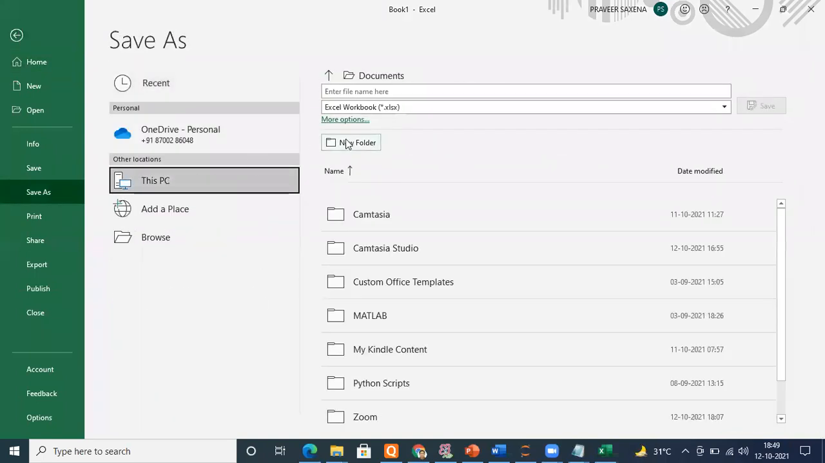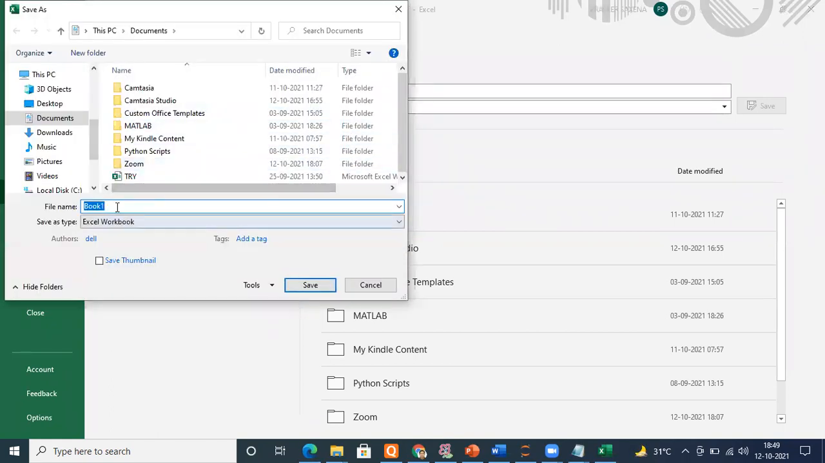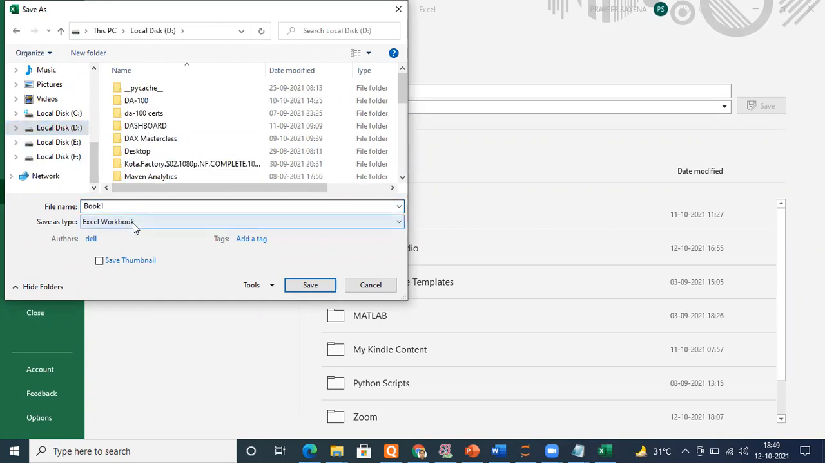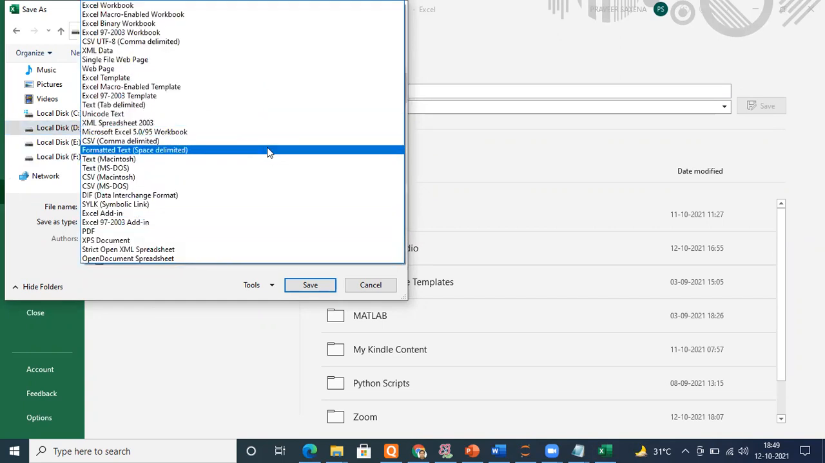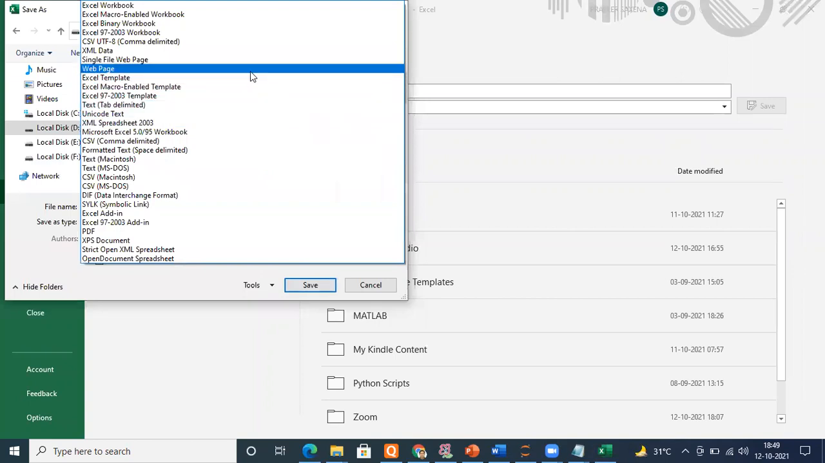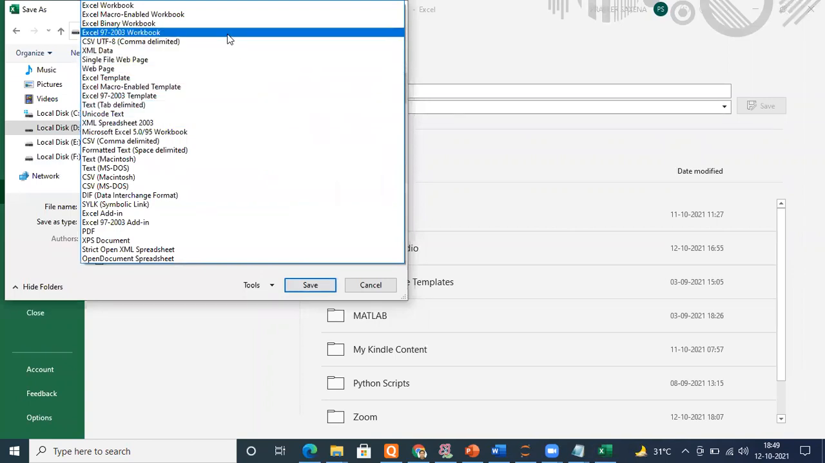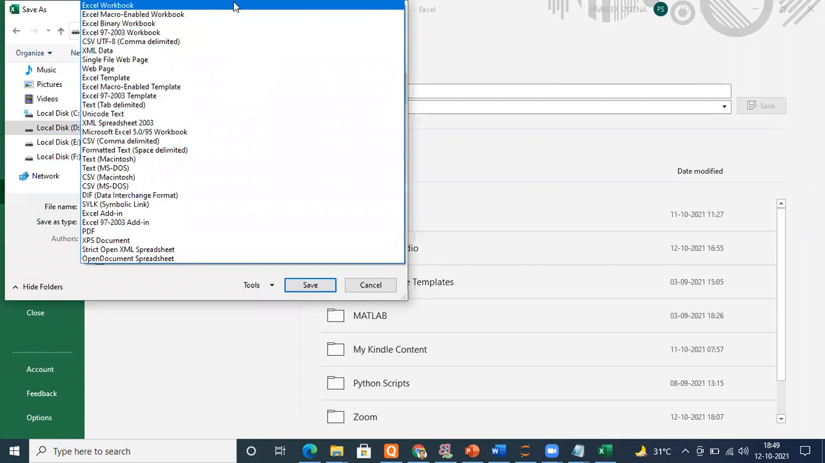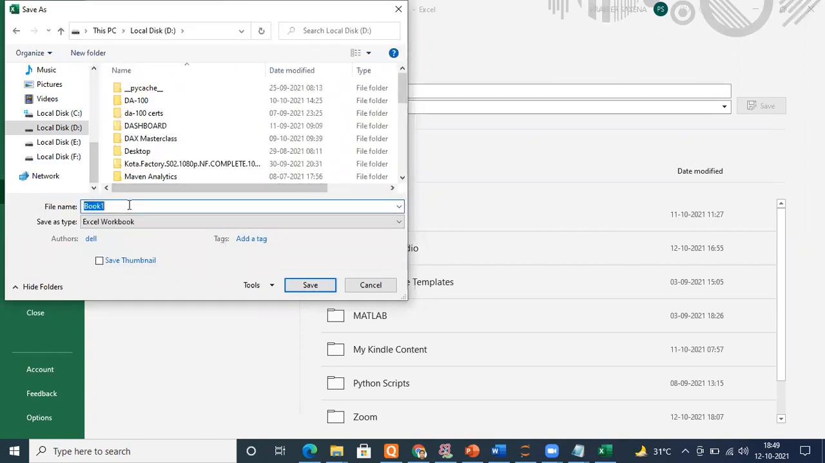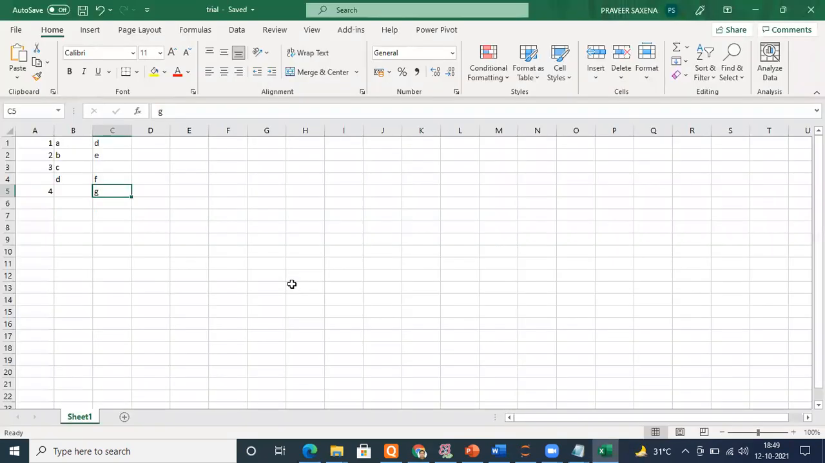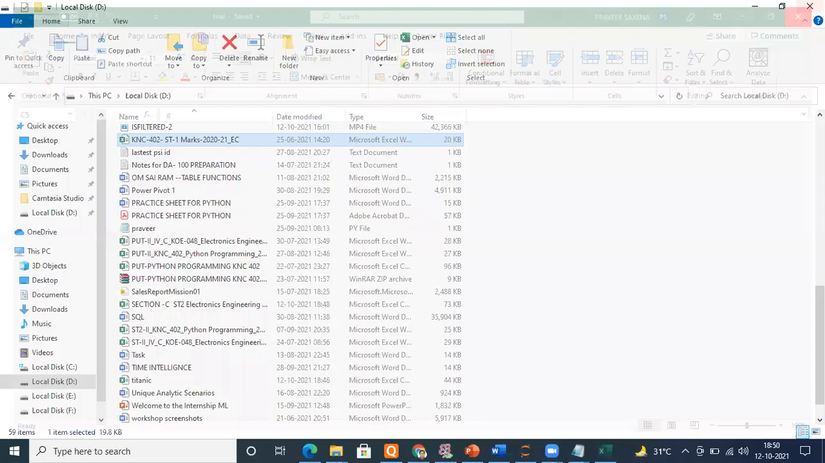Suppose just PC and more options. Let me go to the D drive. Okay. Let me save as Excel. Anything, Excel 97-2003 or Excel workbook, doesn't matter, whichever you want to save this. Okay, name it trial. And the sheet name is Sheet1. Perfectly fine. I've saved it. Let me close it.